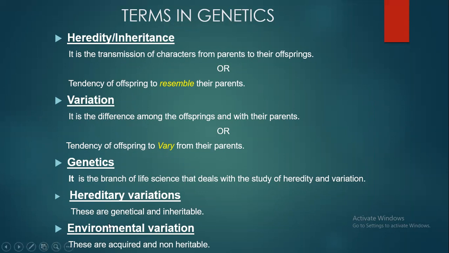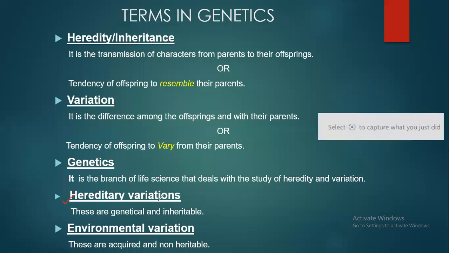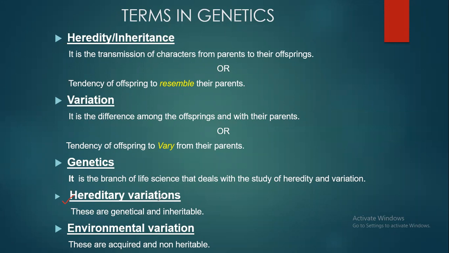The first one is hereditary variations. Variations, as I told you, are the differences which you see between the offspring and the parents. But those changes which come because of the genes being transferred from the parents to the offspring are called hereditary variations.